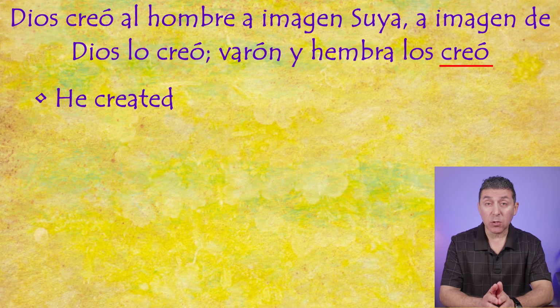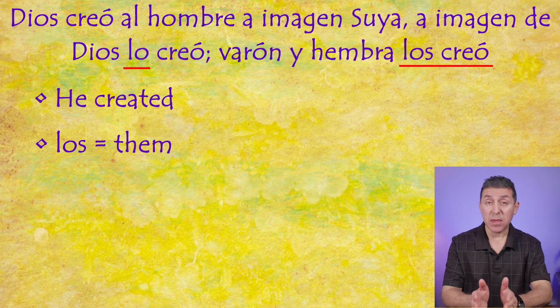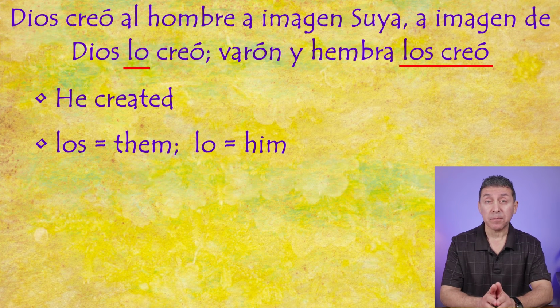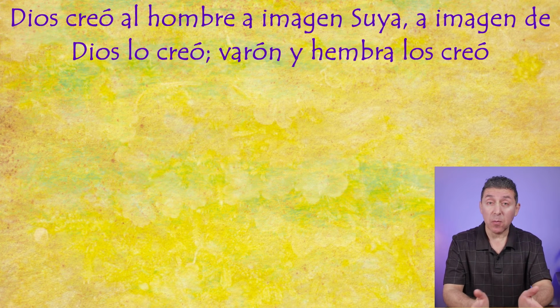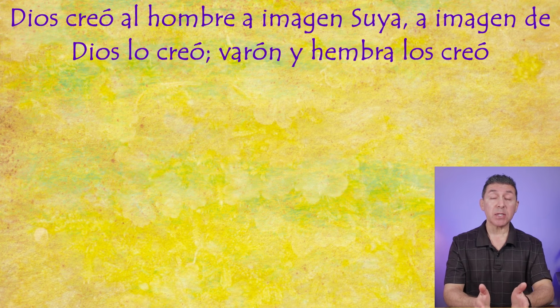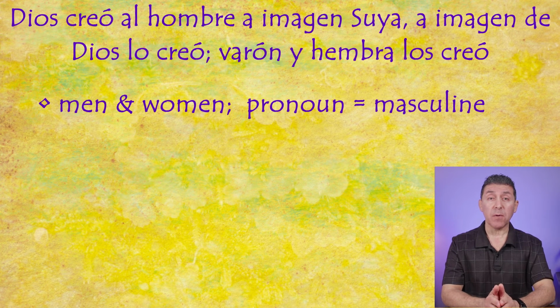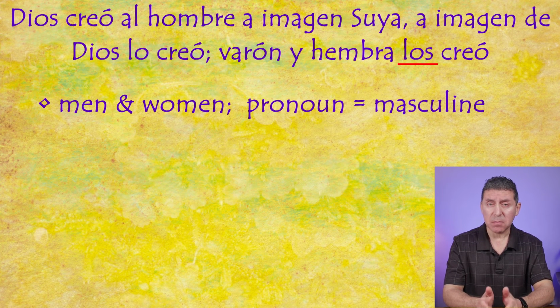Now, we just learned that creó means he created. Last time it was referring to a single male, so the pronoun was singular, lo. Here, however, we have two people, varón y hembra, so the pronoun has to be plural. Now, this is why you see los, them, and not lo, him. Make sense? Muy bien. Now, in Spanish, when you have more than one person and it's a mix of men and women, the pronoun defaults to the masculine version. This is why you see los and not las. Claro? Clear? Excelente.